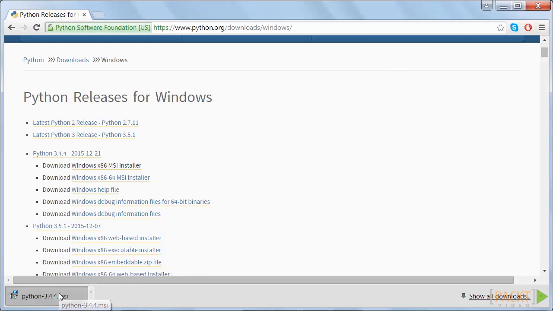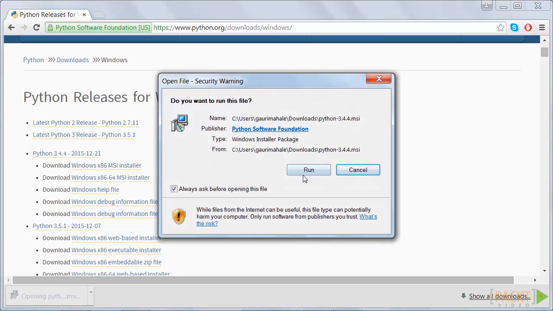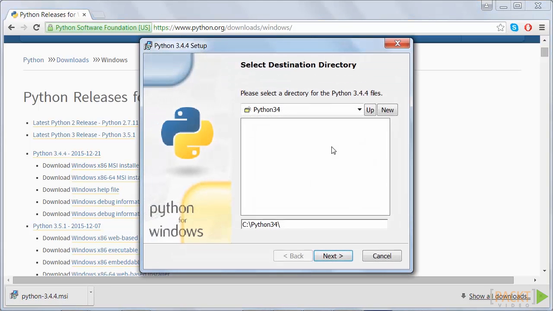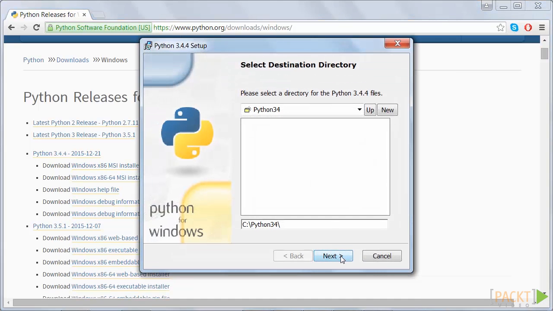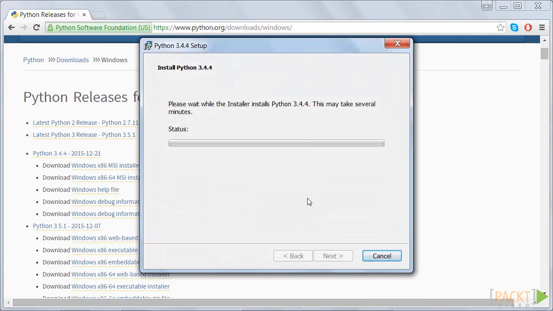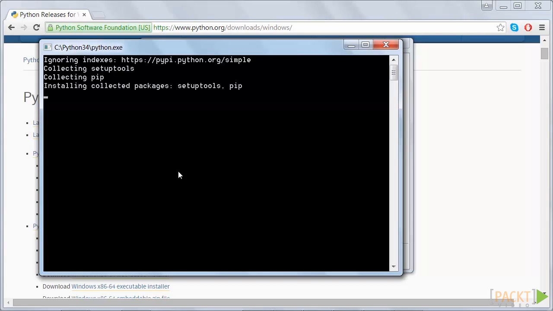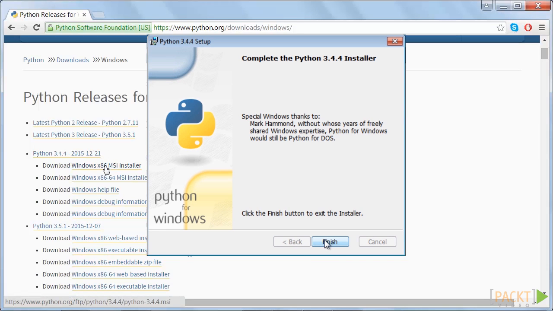Next, open up the installer and make sure you run it as an administrator. Click Run, and then just walk through the steps. And that is all you need to do to install Python 3.4.